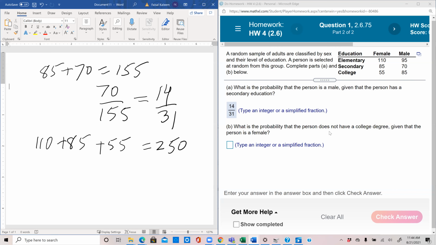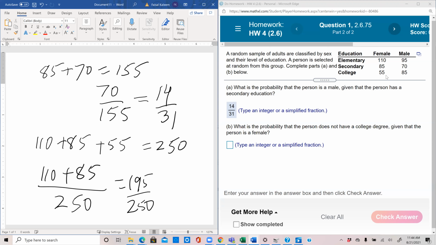And we have to find the probability that the person does not have a college degree. So again, this is the only world we have, the world of females now. And among them, the ones that do not have a college degree are these two, the 110 and the 85, so the elementary and the secondary. So it'll be 110 plus 85. These are the ones that do not have a college degree. The total is 250. So that's 195 out of 250. And now, dividing by 5, it's 39 out of 50.